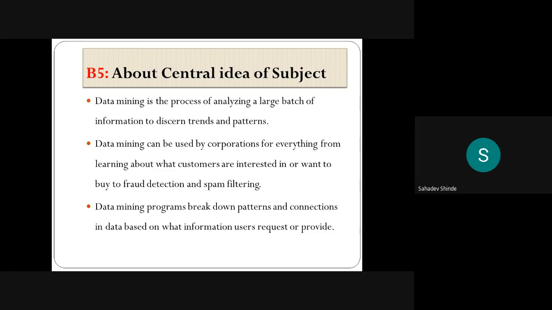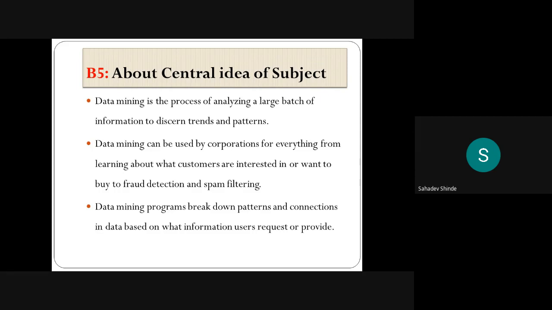Do you know about spam filtering? Spam filtering is applicable in the case of your email. In the email, we have some classification of the emails, and that is important. The unwanted emails are sent to the spam folder.